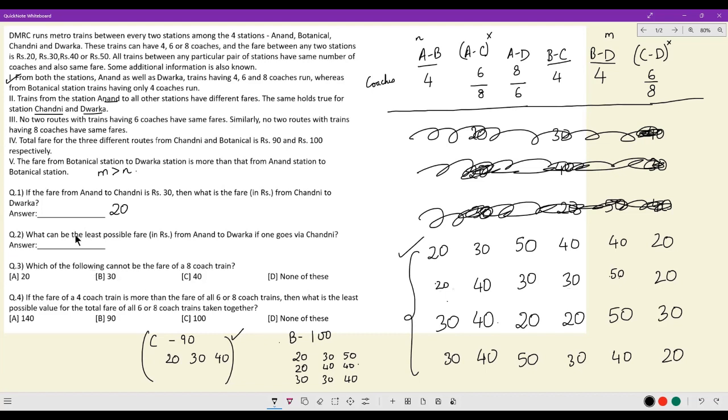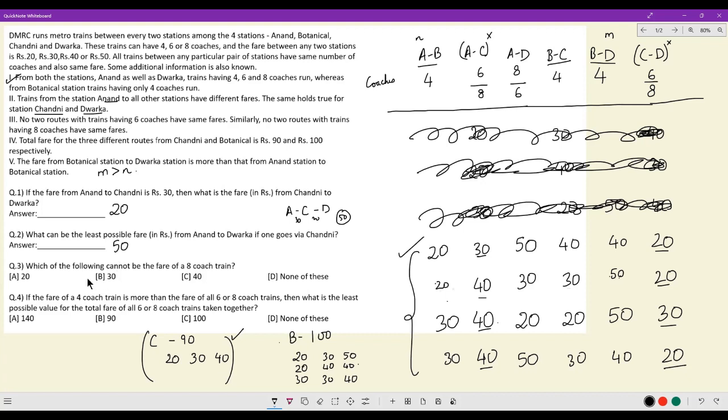Now let's get to individual answers. What can be the least possible fare from Anand to Dwarka if one goes by Chandni? So I have to go Anand to Chandni to Dwarka, if these are the routes. In this case, I get 30 and 20, and this turns out to be 50. Great. In the second case, I get 40 and 20. In the next case, I get 40 and 30. In the last case, I get 40 and 20. So clearly, the lowest fare will be 50.